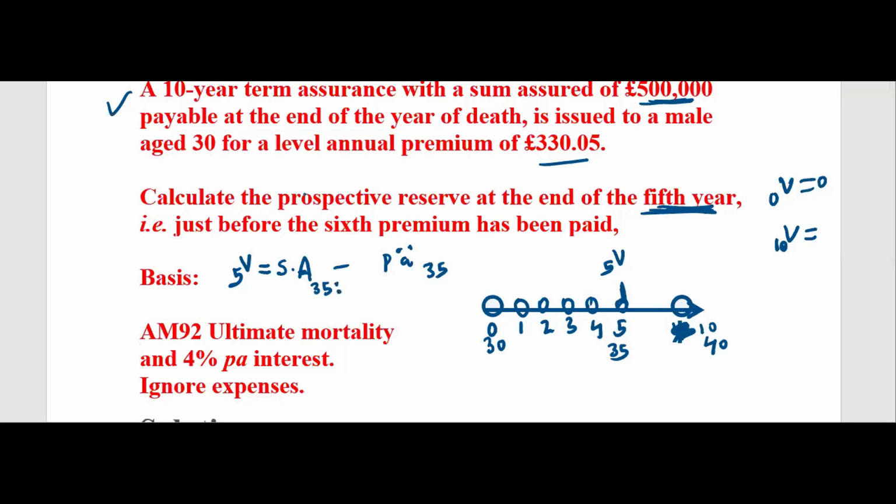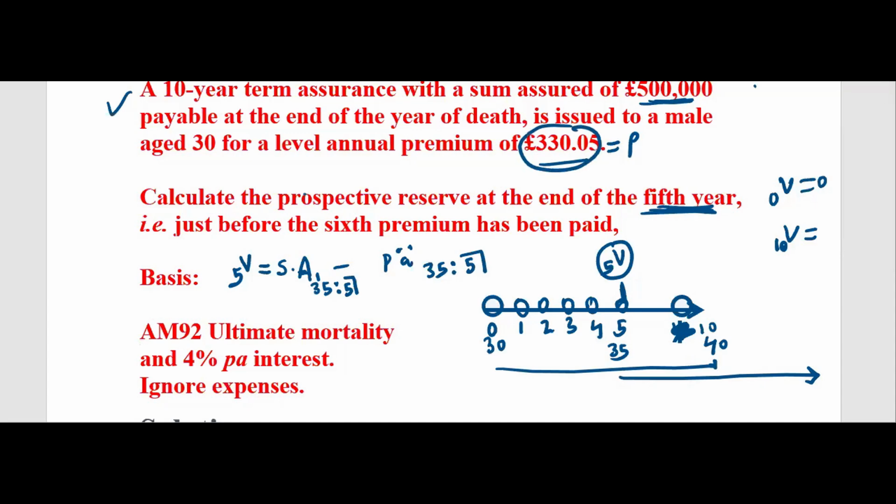Term means you make it a term. This is only available for 10 years. So from 35, 5 years remain now. So from here, instead of infinity, we have only up to 40. So that's why you have to write 5 year. And term means you have to write 1 year. Here also 35, 5 you have to write. There is no term thing here in case of premium. So this will be V5. If I change it to whole life, then things will change. And this is your P, and this one is S.